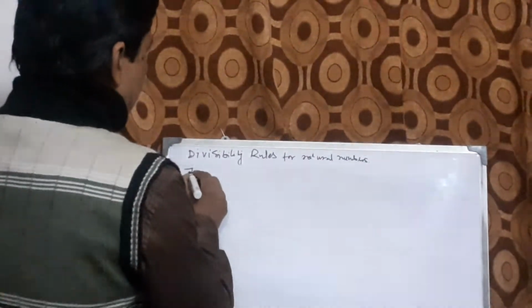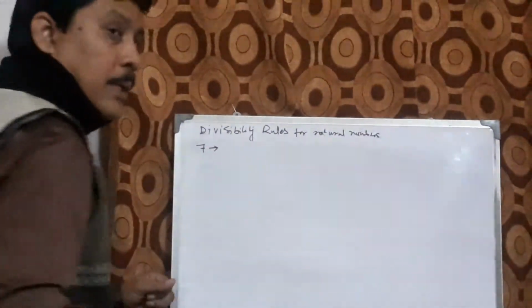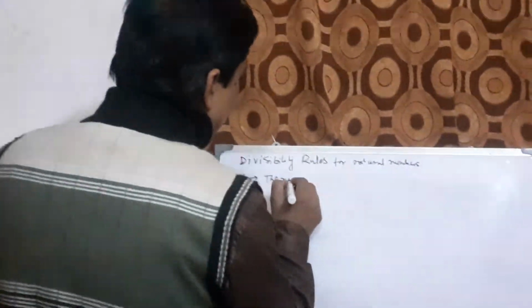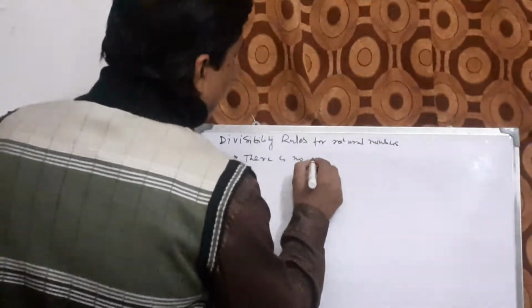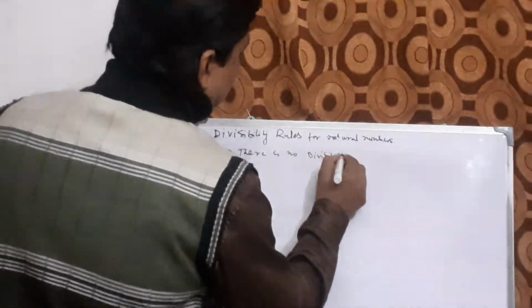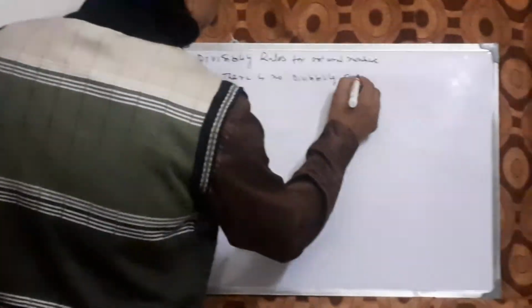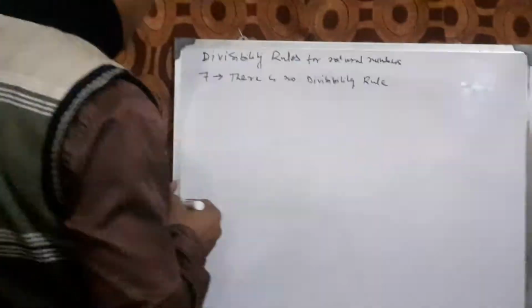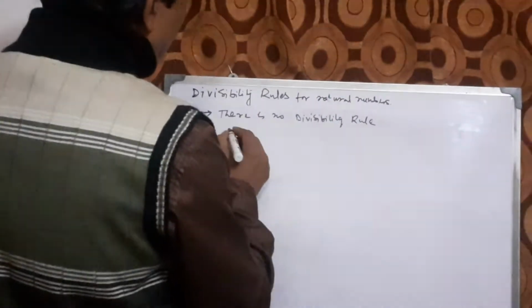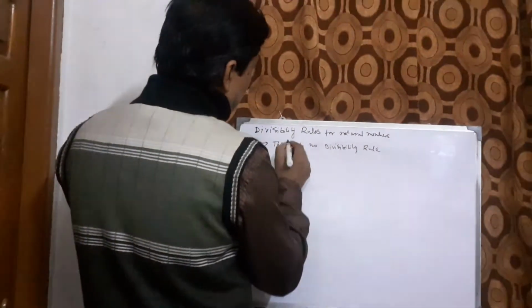Now let us start divisibility by 7. Actually, in case of 7, there is no divisibility rule. It means if we want to check the divisibility of a number by 7, there is only one way: we have to go for division.